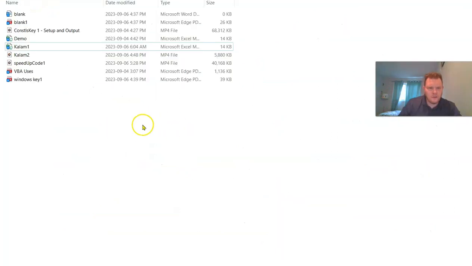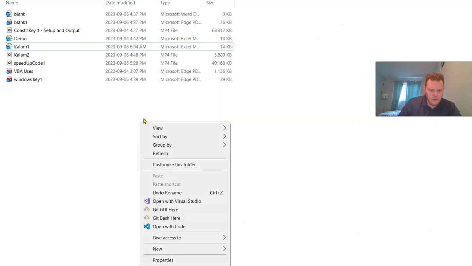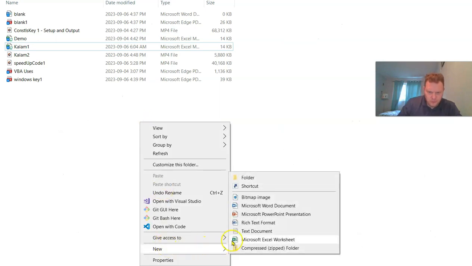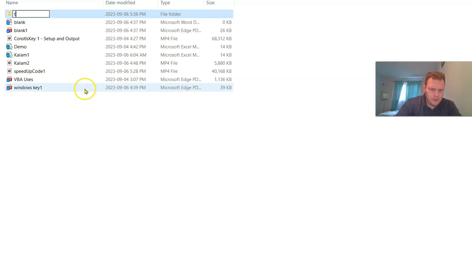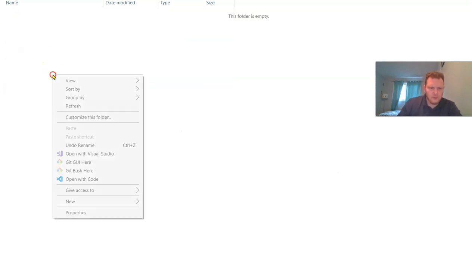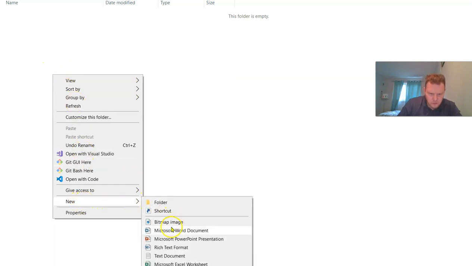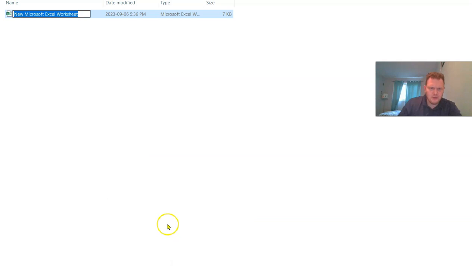So here, let's create a new folder, why not? Okay, and inside let's open the folder and right click on an empty space and then click New, Microsoft Excel Worksheet. We'll call this Kalam 1.